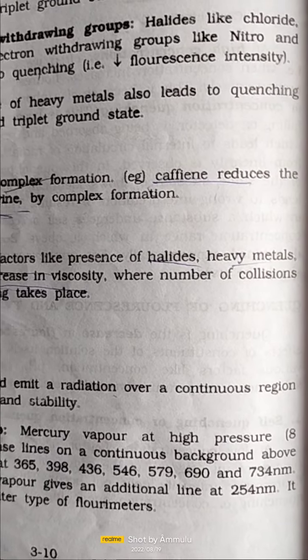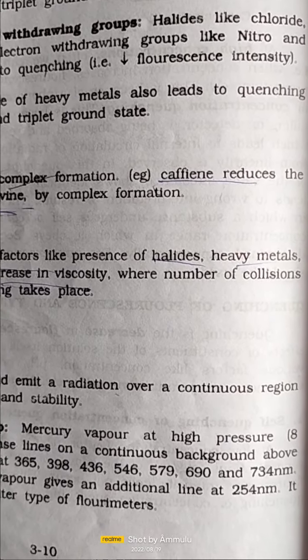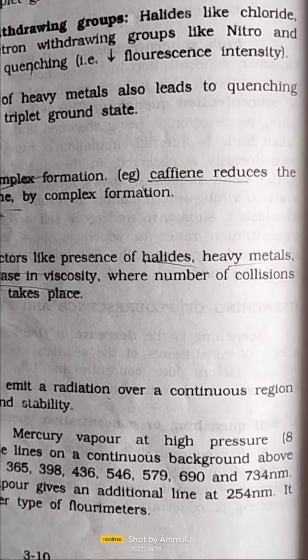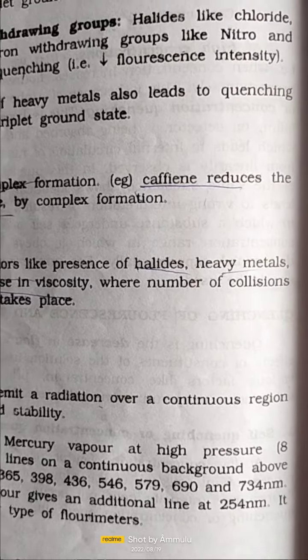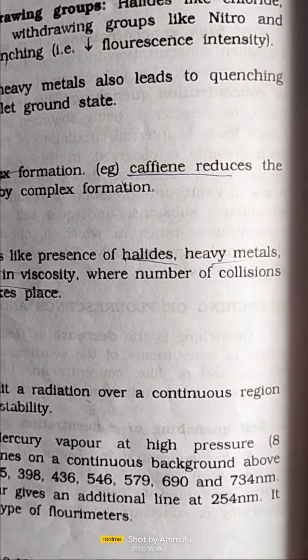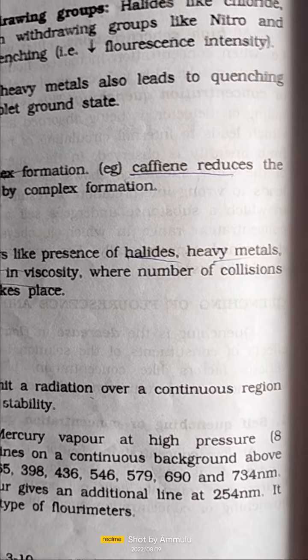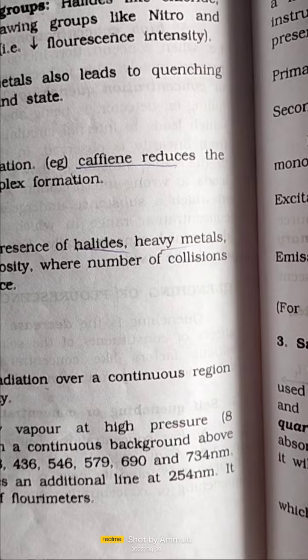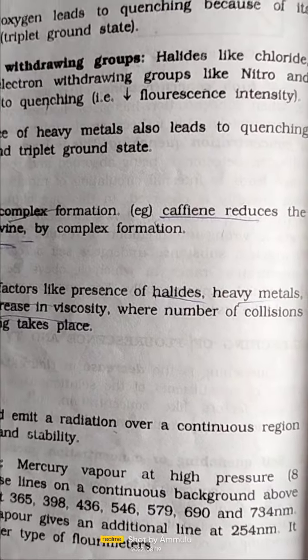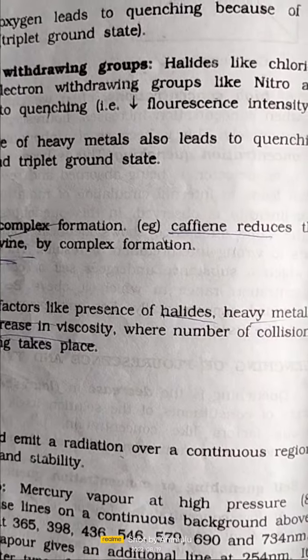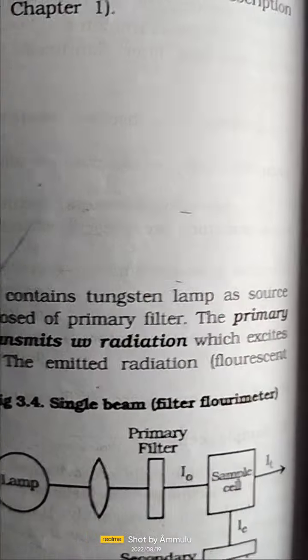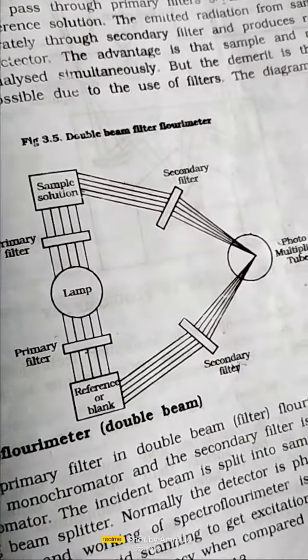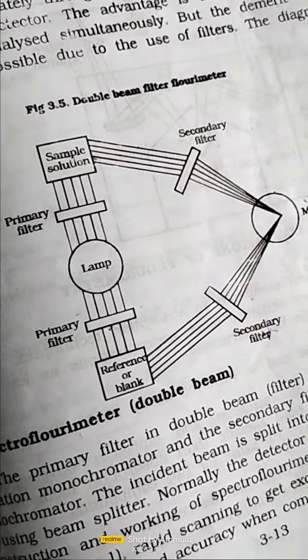And then what is the major function of monochromators? We already discussed them. Many types of monochromators are used. For example, gratings are monochromators used widely in UV spectroscopy, visible spectroscopy and so on. And sample cells are used to measure the light intensity.